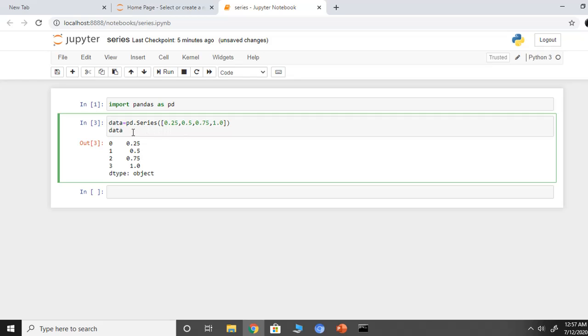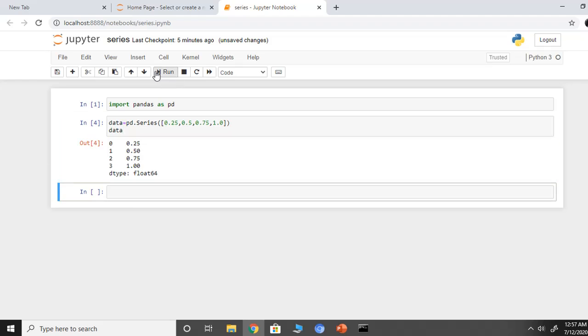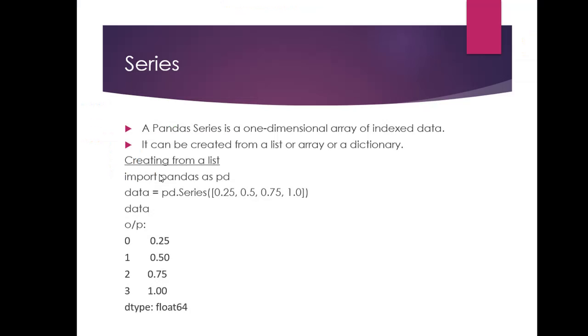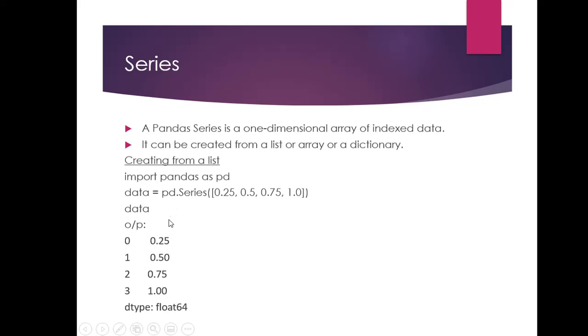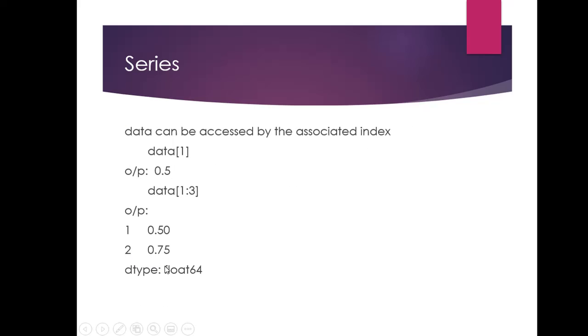The next line is data, and this is the output. Here the dtype, or the data type, is float64. You can access the data by the associated index. Data of 1. As you can see, the index starts from 0. When I say data of 1, 0.5 will be displayed. So data of 1 will give you 0.5.